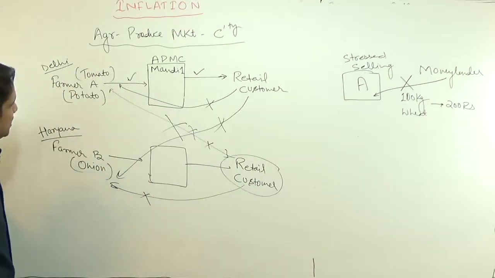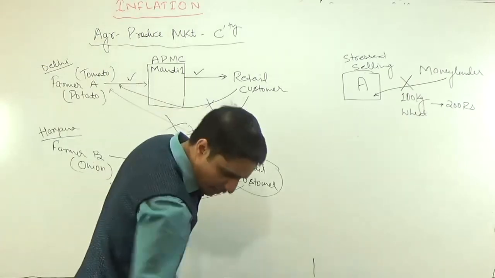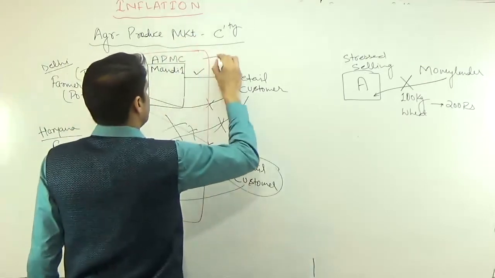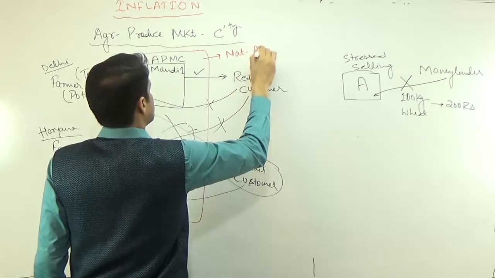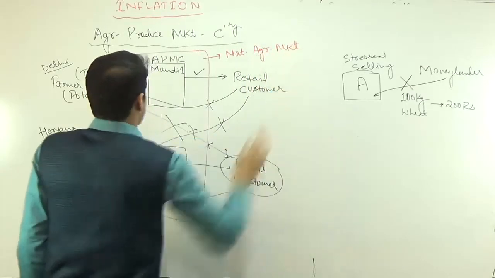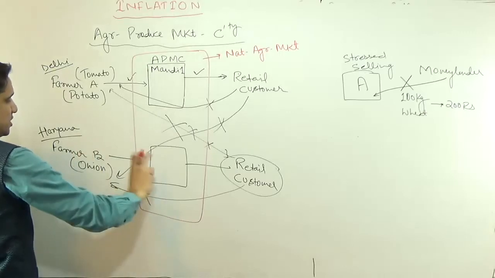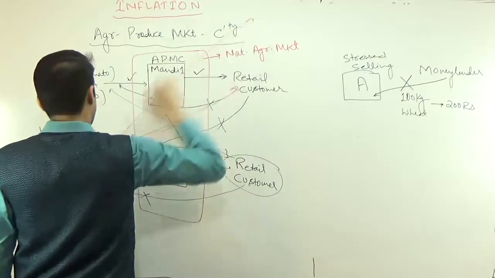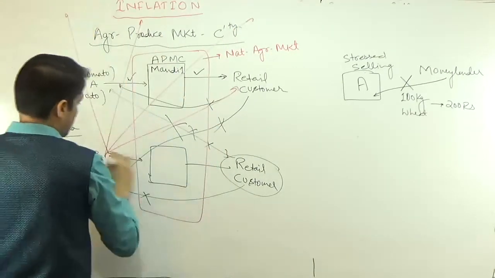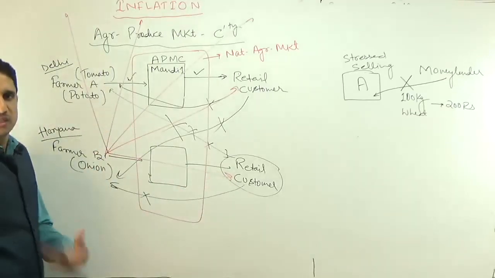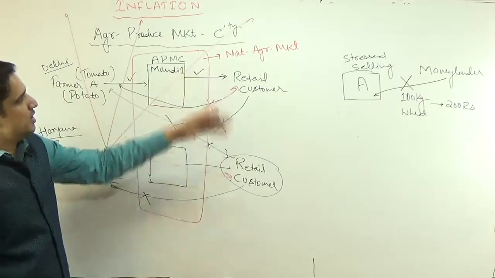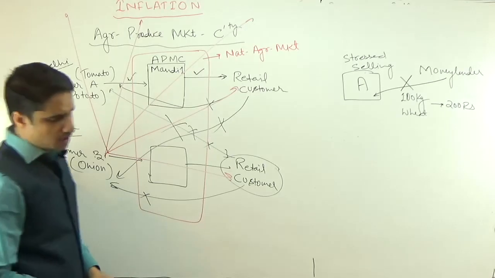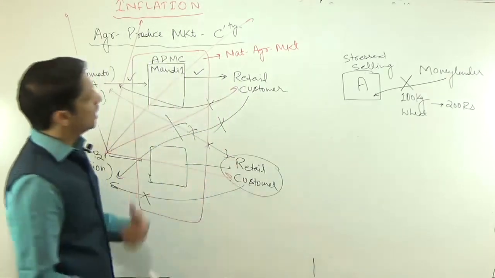In this year's budget, the government said that there will be a common agriculture market across India, which will be known as the National Agriculture Market. So the structure will be such that farmers can sell the commodities to any retail customer, and any retail customer can buy their goods. This is what the national market structure will be like, but at present this is not allowed. Only a few states have liberalized the APMC Act.